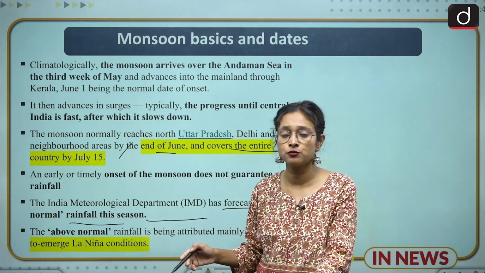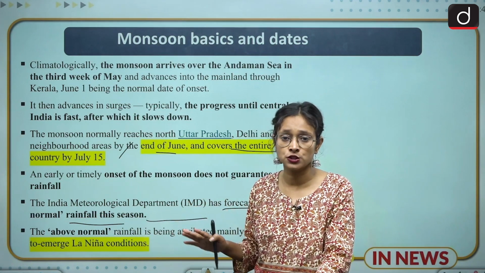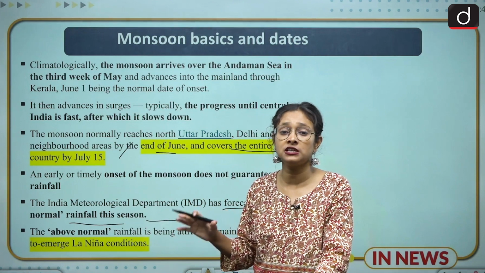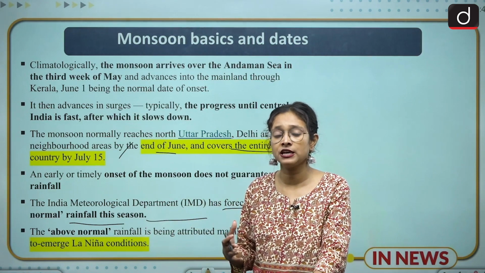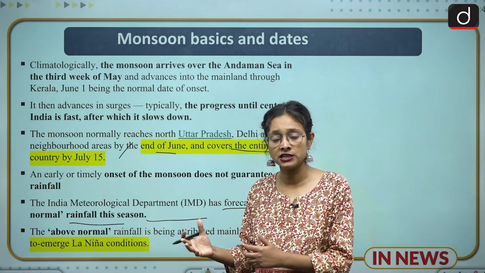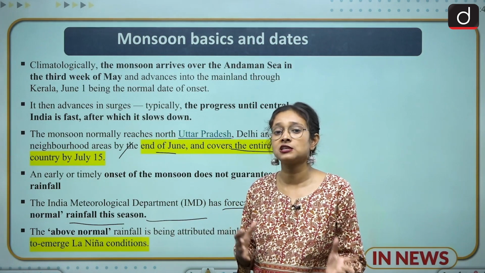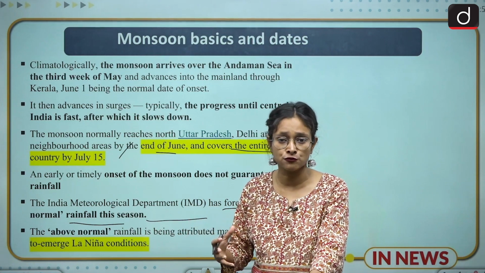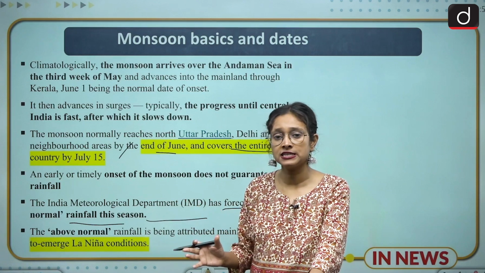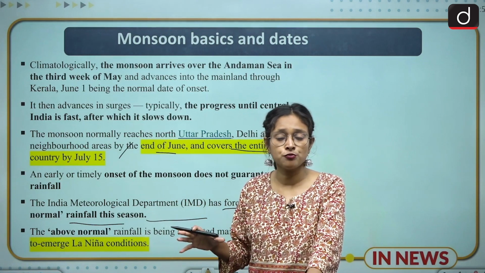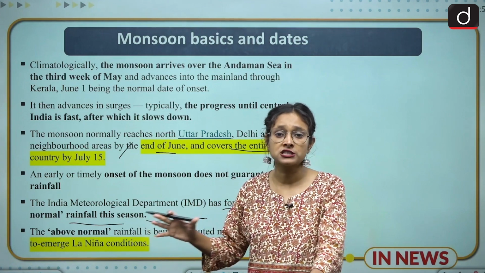What this above normal rainfall indicates is a La Nina kind of situation, which is a very positive indication for the monsoon. IMD has also said that if the monsoon arrives late, it does not mean that we'll have a bad monsoon. It does not necessarily mean that if monsoon arrives early, it will give an abundance of rainfall throughout the country. Research says that the time of arrival of monsoon does not indicate the depth or variability of the monsoon.